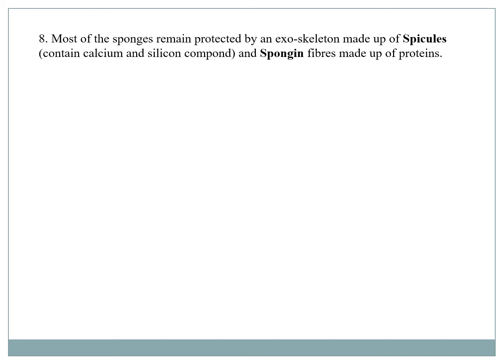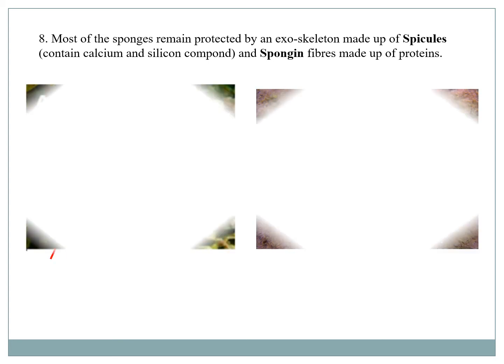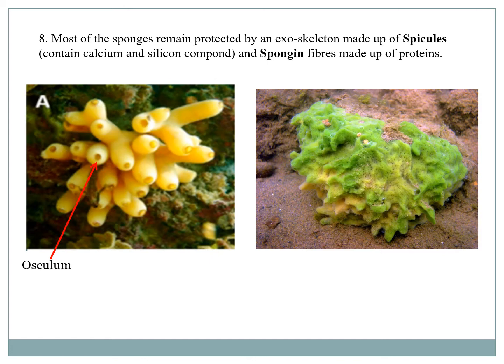Most of the sponges have an external support of an exoskeleton. This exoskeleton is made up of two things, the spicules and the spongin. The spicules are inorganic in nature, mostly made up of calcium and silicon compounds, and the spongin fiber is made up of protein. Here are two examples, the Sycon and the Spongilla. Look for the osculum in the Sycon.